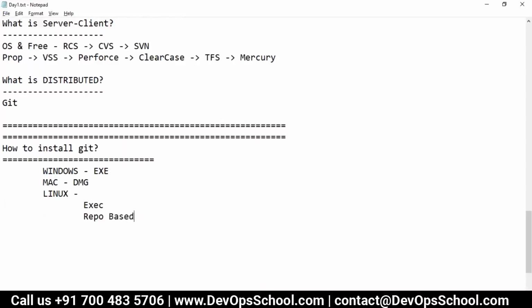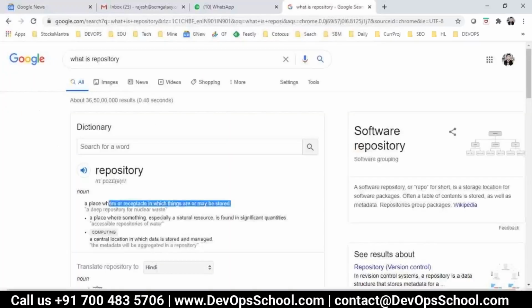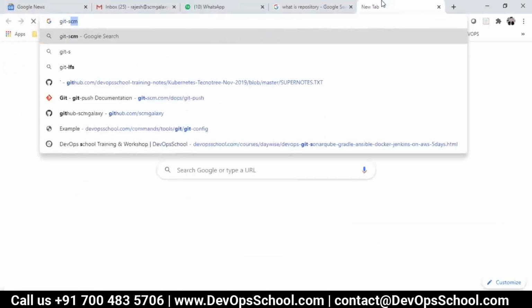Okay, so executable from where? Where do you get it? Executable, exe file. I don't think I should teach you how to install an exe, because you all have been doing it since ages, right? So where to get it? This executable you can get from git-scm.com.